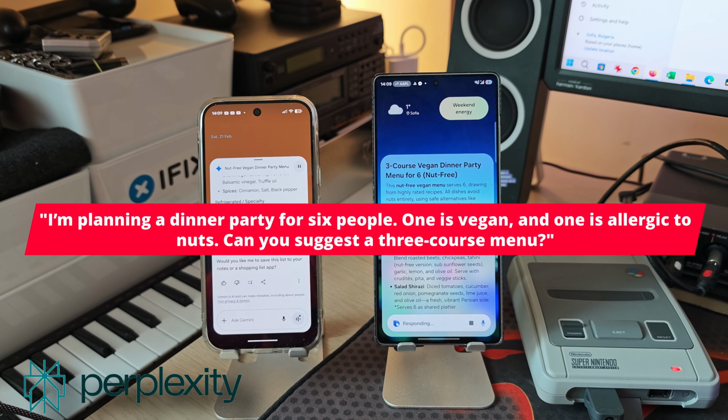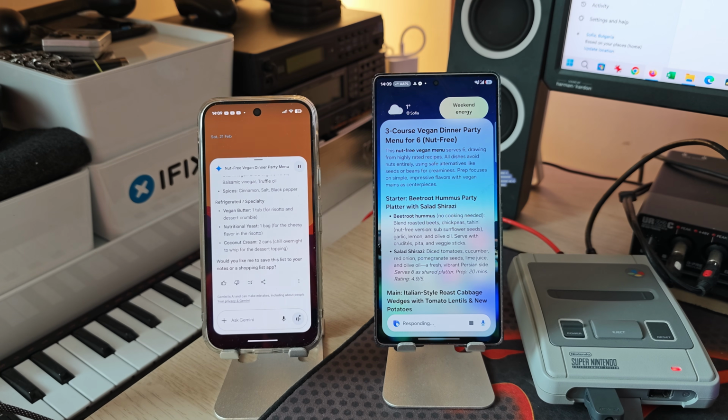I cannot directly prepare or host your dinner party, but I have found relevant information from reliable vegan recipe sources to suggest a safe 3-course menu for 6 people accommodating 1 vegan and 1 nut allergy.